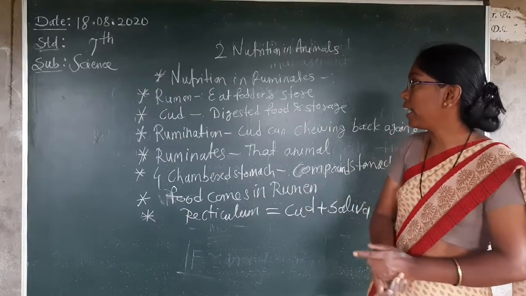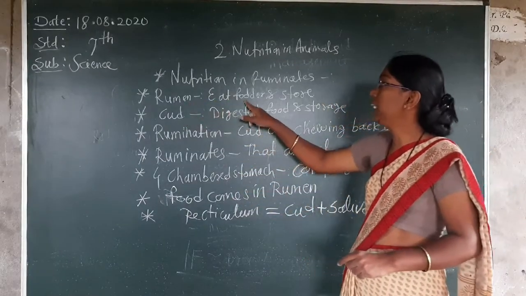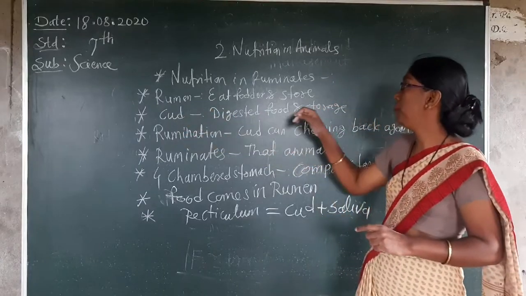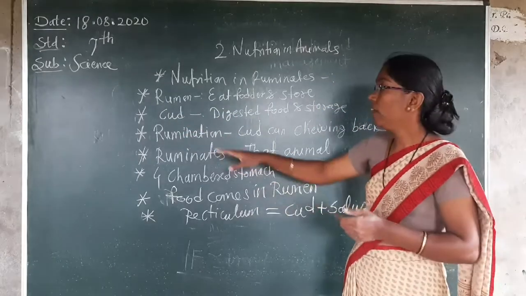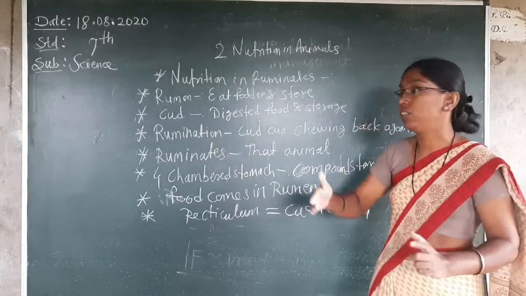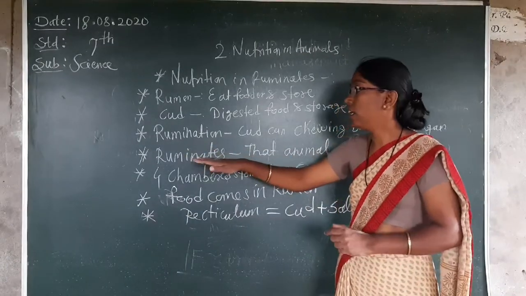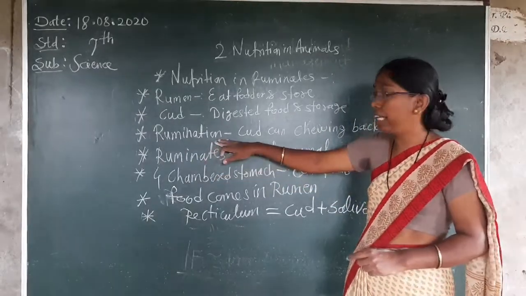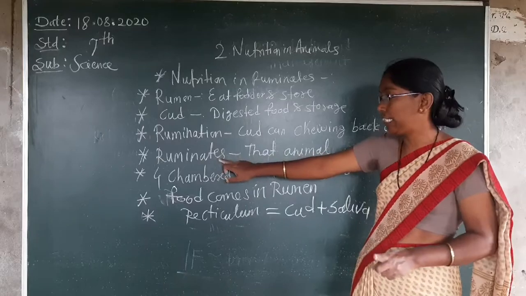I will explain it again. What is meant by a ruminant? It eats food and stores it. What is meant by cud? Digested food that is stored again. Rumination: the cud is chewed again and again. That process is called rumination. The animals that do rumination are known as ruminants.